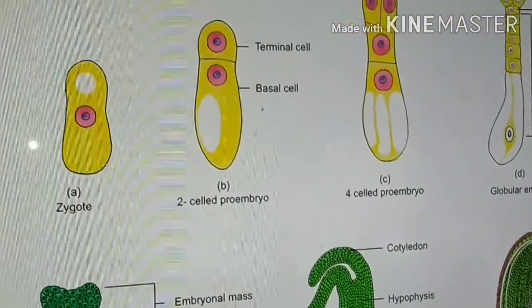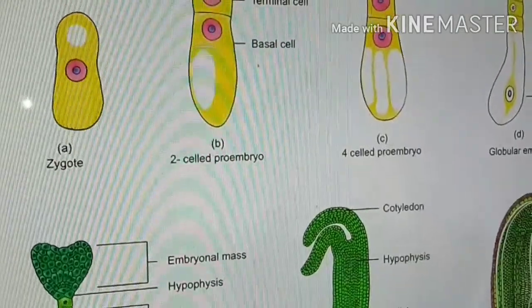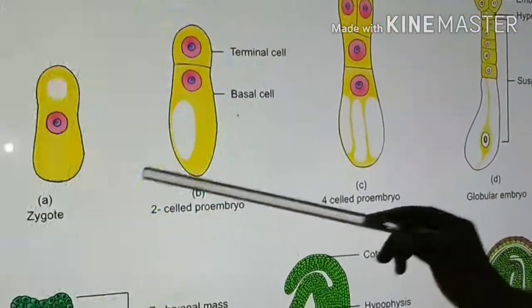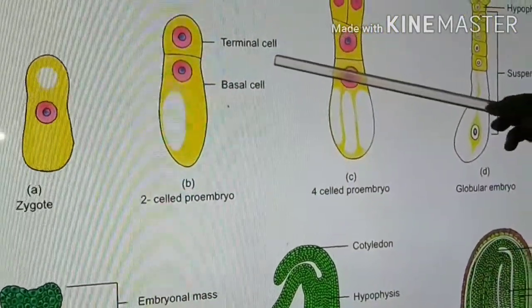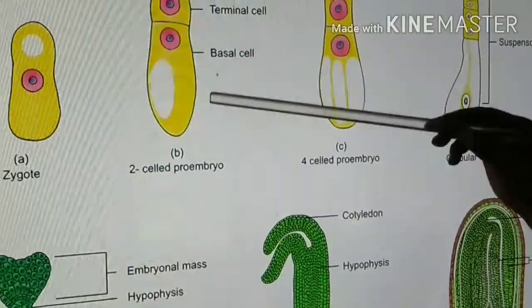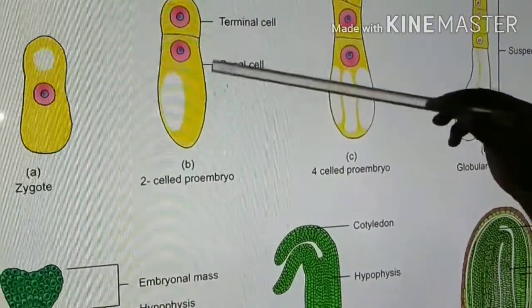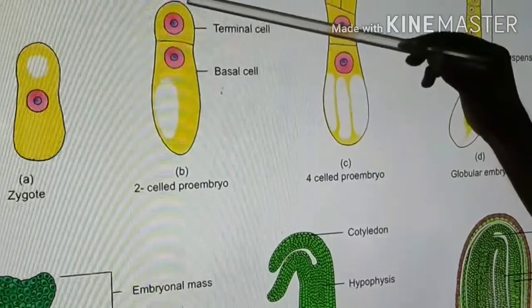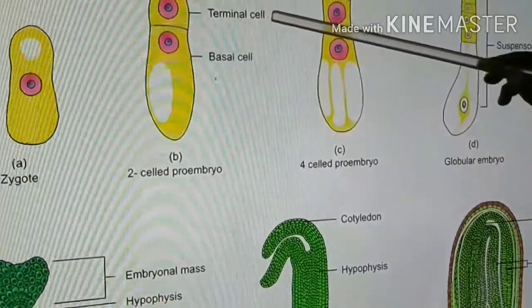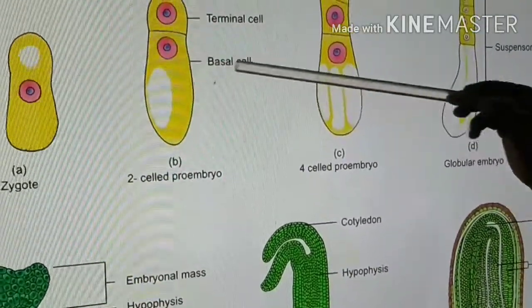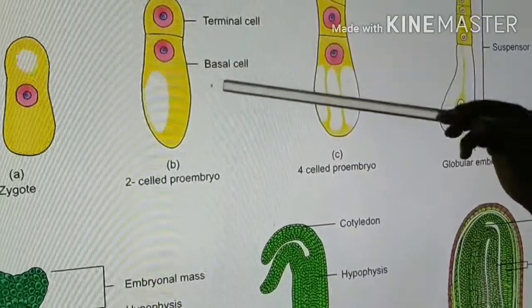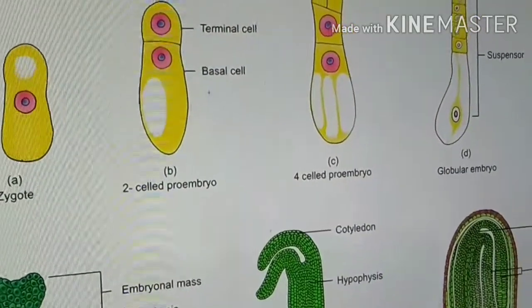After fusion of the male and female gametes to form the zygote, the zygote will divide horizontally to produce the two-cell stage. This is called two-celled pro-embryo. One is in the upper region, called the terminal cell, and the lower one is called the basal cell. So two cells are formed in the two-celled pro-embryo.